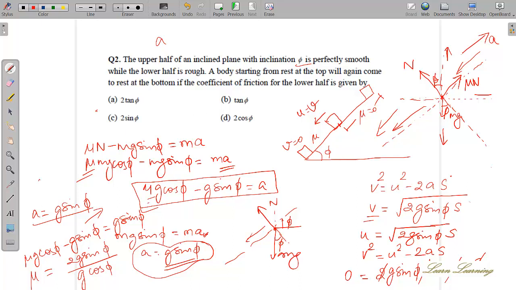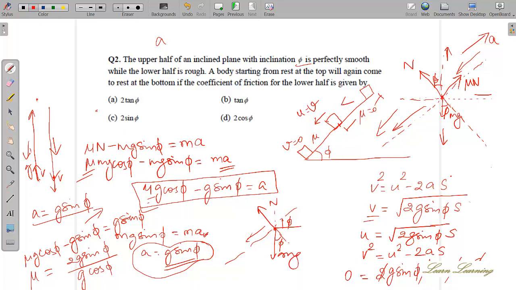The thing is, see, when you throw a body up, the acceleration is g in this direction. The time it takes to go to the topmost height, the same time it takes to come down. The velocity you throw it with from here, when it reaches here, the same velocity it will have, and the acceleration is also the same.